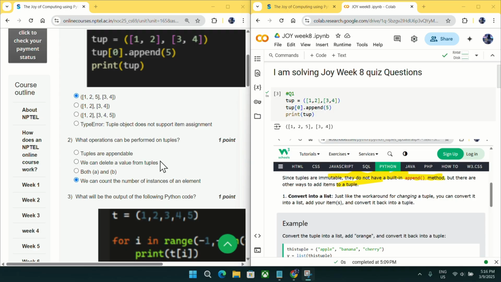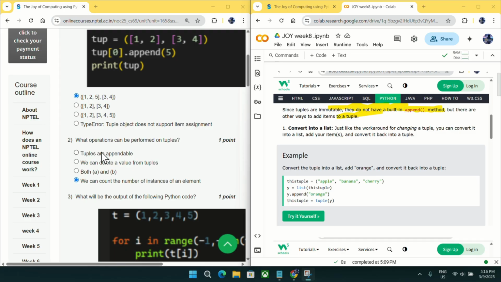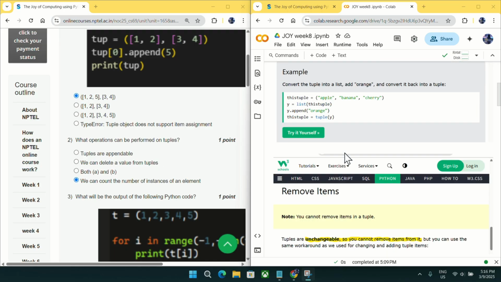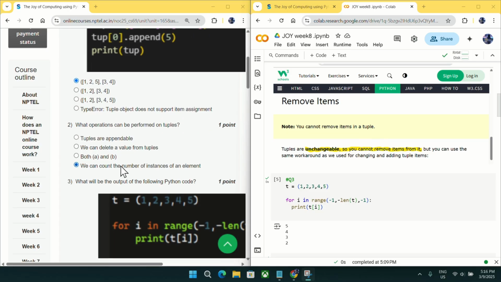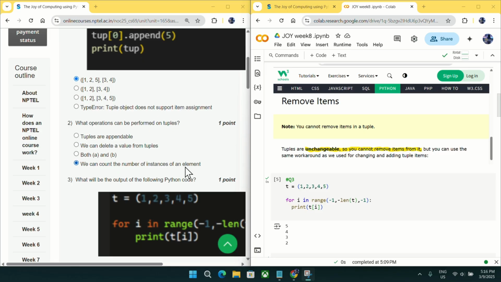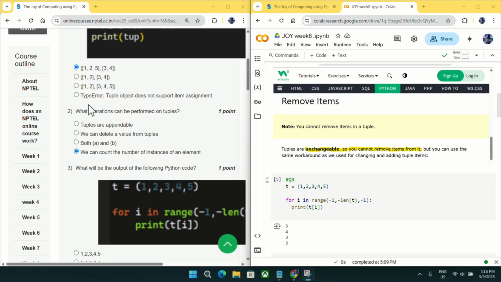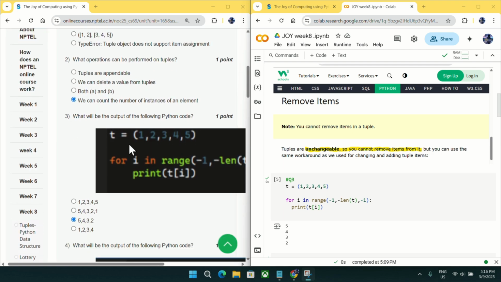Coming to question number 2, what operations can be performed on tuples? So first thing is that tuples are not appendable. As you can see here, tuples are immutable. They do not have a built-in append method. And the second option is telling we can delete a value from a tuple. So this is also not possible. You can see from this screenshot, you cannot remove items in a tuple. So this is also not possible. But we can count the number of instances of an element in a tuple. So this is true. So mark option D as an answer for question number 2.